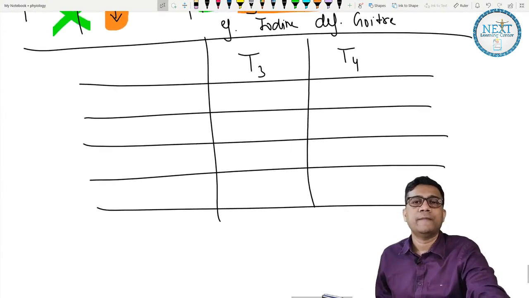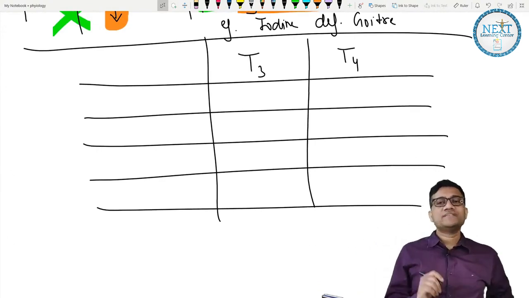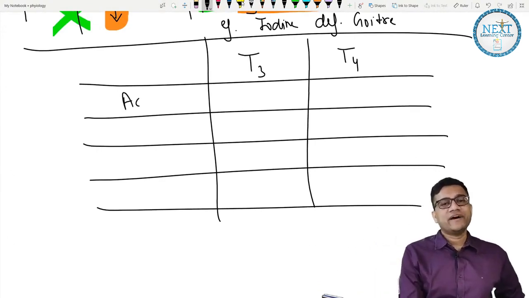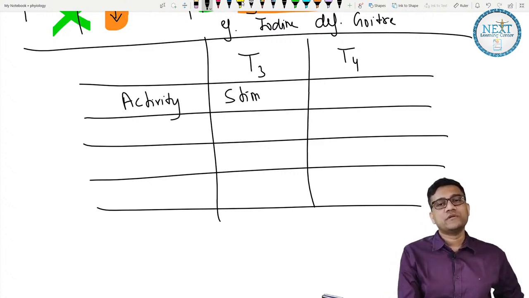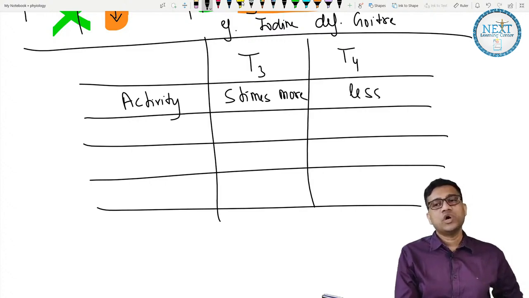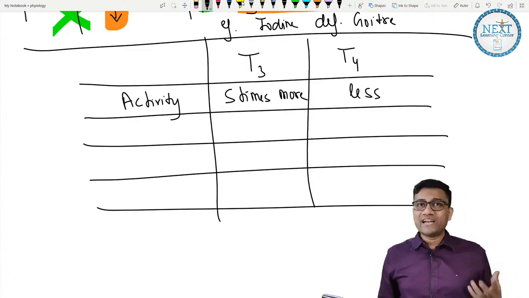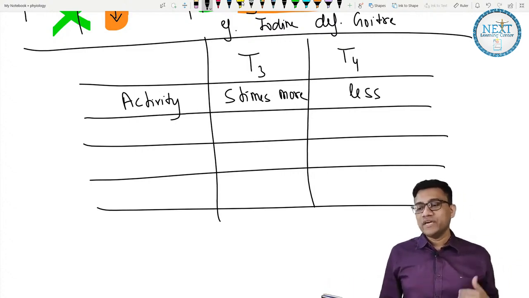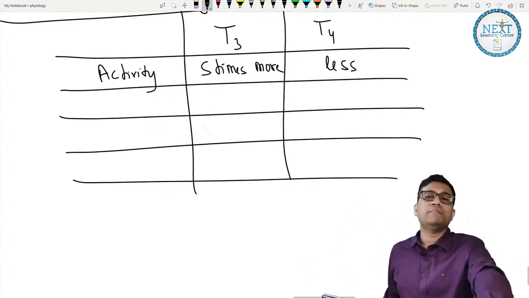Now we will see. First understand, activity wise T3 is very strong. It is 5 times more. T4 is less, so it is not going to act much. Who is going to act everywhere? T3 is the main hormone.